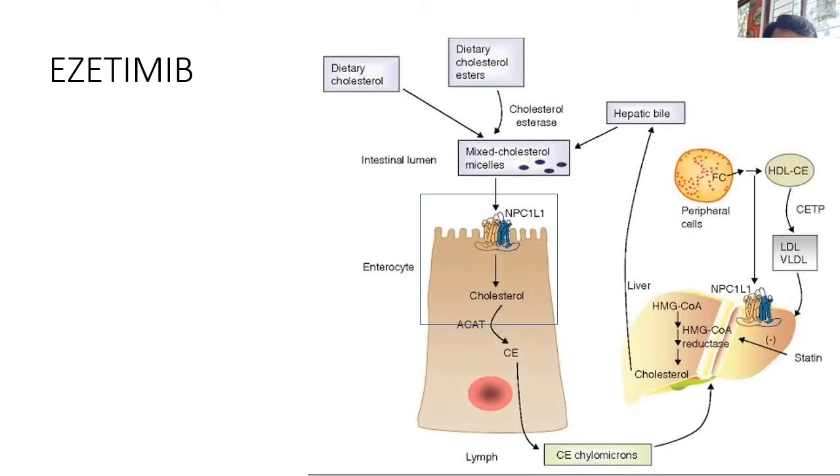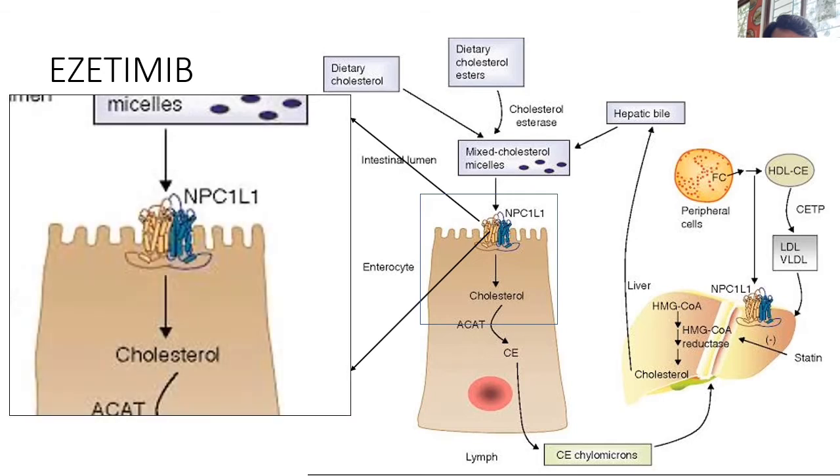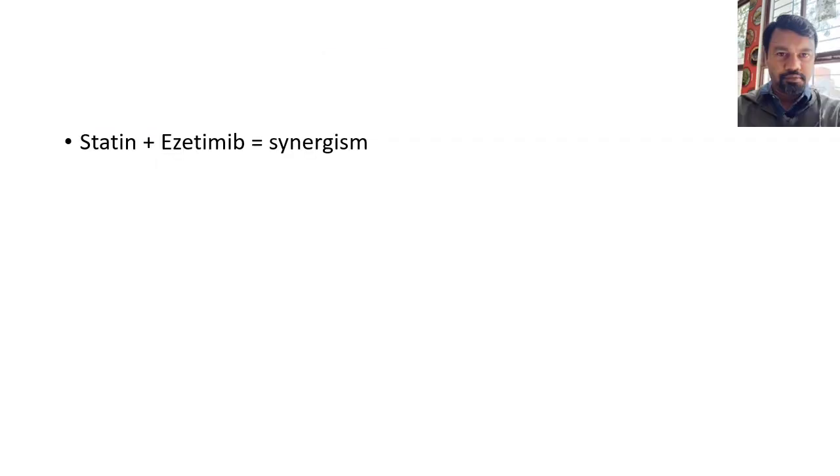Ezetimibe acts by interfering with the absorption of cholesterol by blocking the NPC1L1, Niemann-Pick C1-like-1 transporter. So when there is decreased absorption of cholesterol, there is an overall decrease in the blood cholesterol level. It is mostly used as an adjuvant to the statin when there is not an adequate response to the statin. But in milder cases, it can also be used alone.